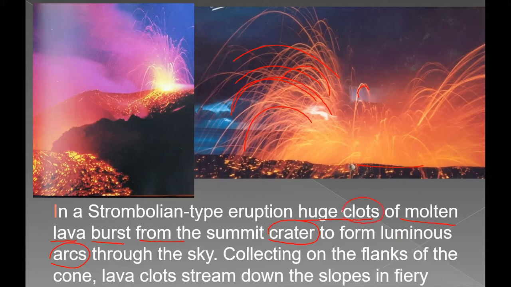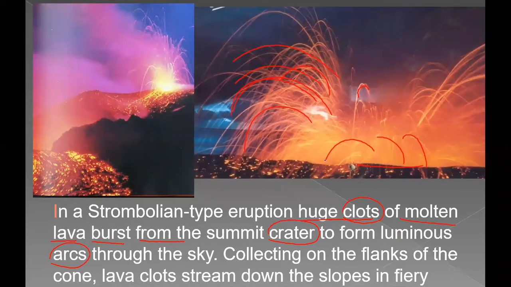Clouds means small lava fragments which are erupting from the mouth of the volcano, that is crater. So this type of eruption, wherein we get fountain like appearance or arc like appearance, that is called as Strombolian type of eruption.